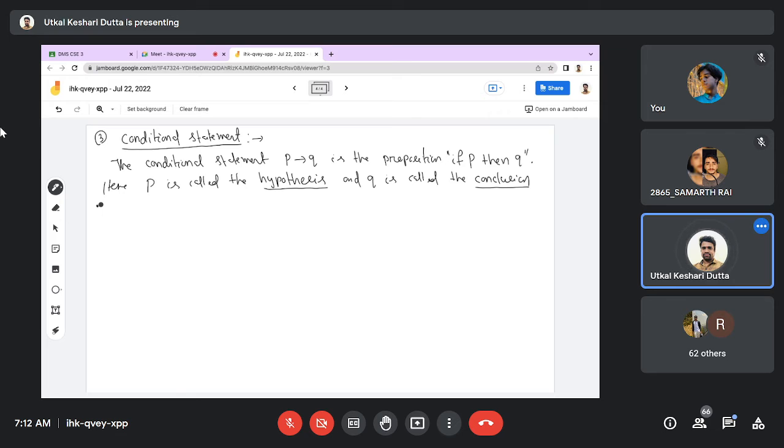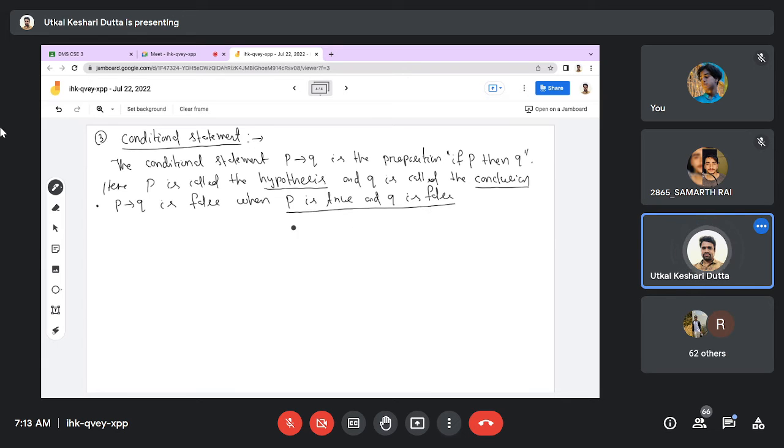The rule is that P conditional Q is false only in one condition, when P is true as well as Q is false. From all the possible cases, take the case when P is true and Q is false.